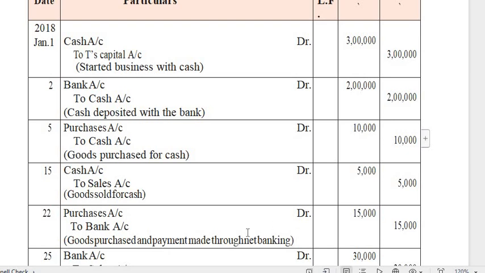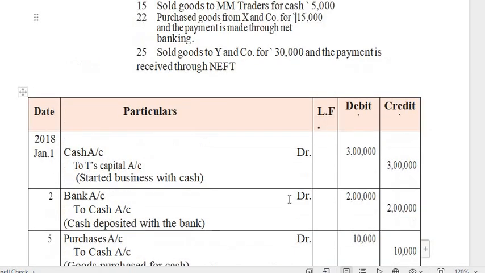Bank is nothing but, through net banking only the business is paying. That's why we have to credit the bank. Then similarly, in order to explain the transaction: goods purchased and payment made through net banking. The next transaction happened on 25th of January. The transaction: sold goods to YN company for 30,000. So this business is selling goods to YN company for the value of 30,000, but they are receiving the payment from YN company through NEFT.